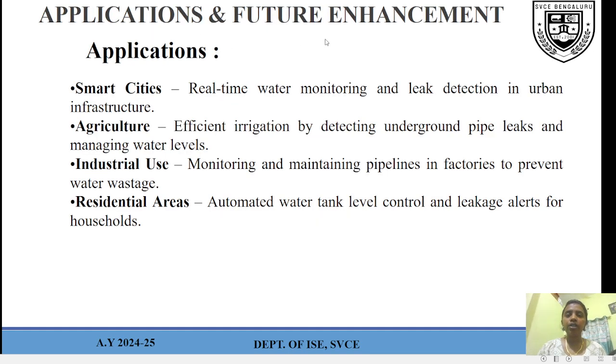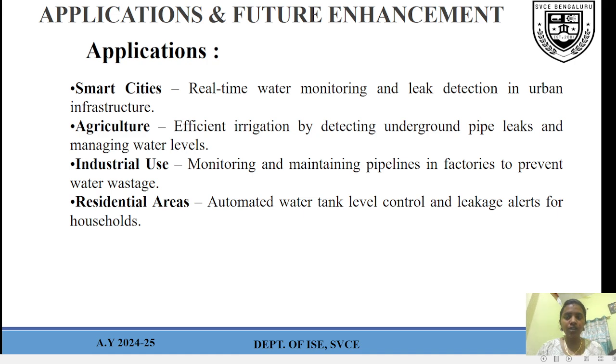Let me move into the applications and future enhancement. We have seen 4 types of applications: smart cities, agriculture, industrial use and residential areas. Mainly we see the application in smart cities: real-time water monitoring and leak detection in urban infrastructure. In smart cities, leak detection in the urban area helps reduce water leakage, so it can be very helpful for urban areas.